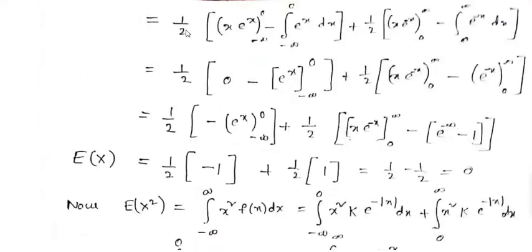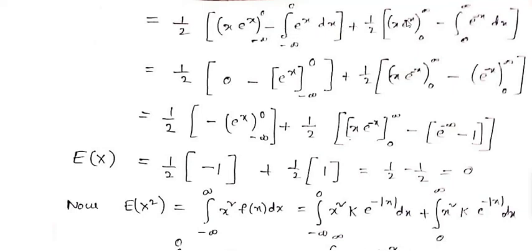Therefore 1 by 2 into u means x, into v means e power of x, so x into e power of x, with limits minus infinity and 0, minus the integral with limits minus infinity to 0 of v, that is e power of x, times du, the derivative of u. The derivative of x, its value is 1.